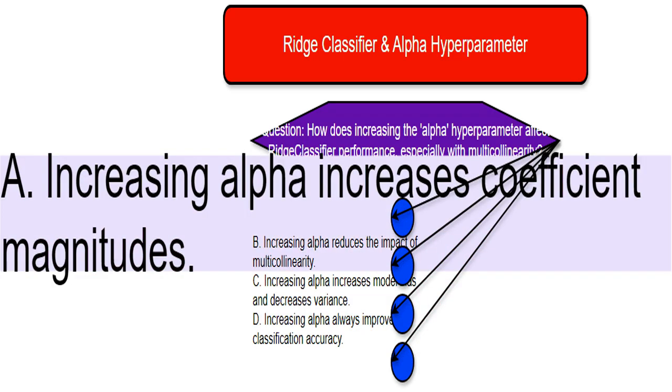I disagree with this. Actually, increasing alpha does the opposite. It shrinks the coefficients, pushing them closer to zero. Remember, the regularization penalty in RidgeClassifier is proportional to the square of the coefficient magnitudes. A larger alpha makes this penalty stronger, forcing the coefficients to be smaller.